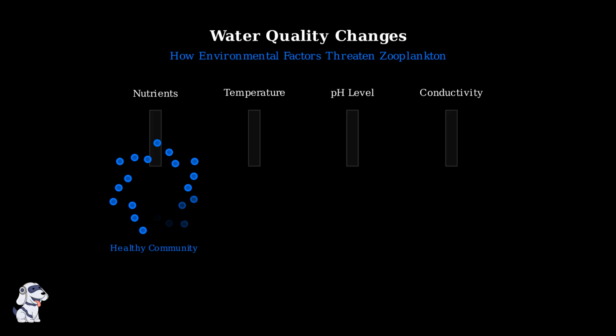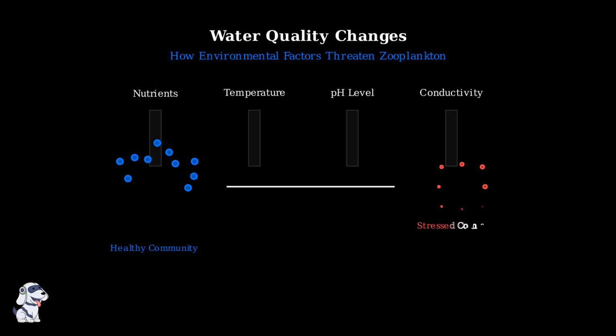Temperature changes affect zooplankton metabolism and reproduction. Warmer water speeds up their life cycles, but can also stress them beyond their tolerance limits. Cold water slows their growth and reduces their activity levels. pH levels determine water acidity or alkalinity. Zooplankton are sensitive to pH changes because it affects their ability to build shells and maintain cellular functions. Ocean acidification from carbon dioxide is a growing concern.